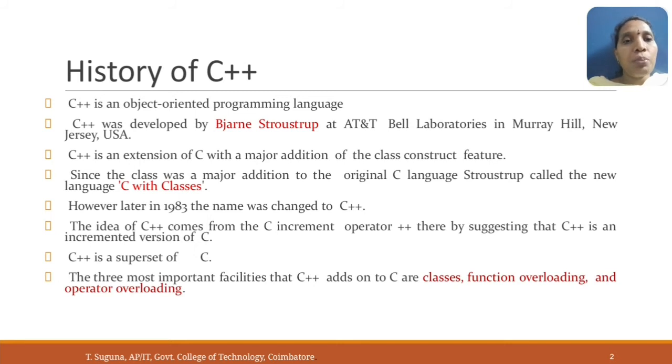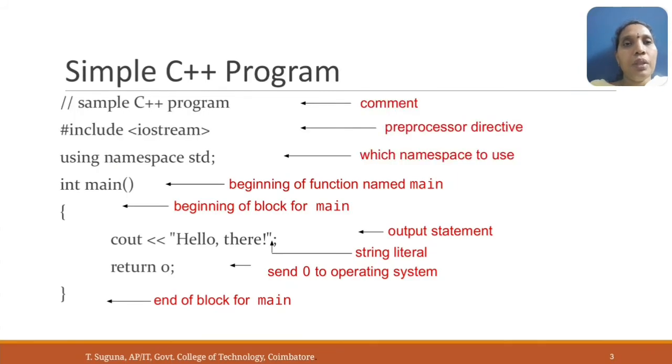The three most important facilities that C++ adds onto C are classes, function overloading, and operator overloading. In addition to this, several features are supported by C++ like data abstraction, data encapsulation, classes, objects, inheritance, polymorphism, message passing, and so on. This is an example of a C++ program.